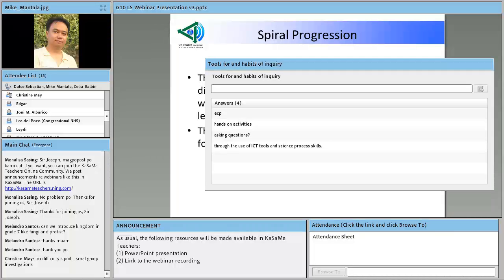Someone wrote ECP. I'm not familiar with this. May I know what this acronym stands for? Okay, so through the use of ICT tools and science process skills, indeed, through simulation, through asking questions, through hands-on activities, indeed.